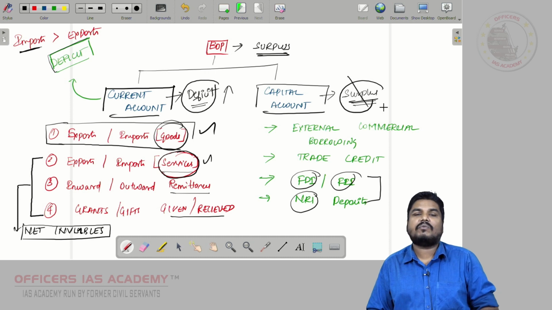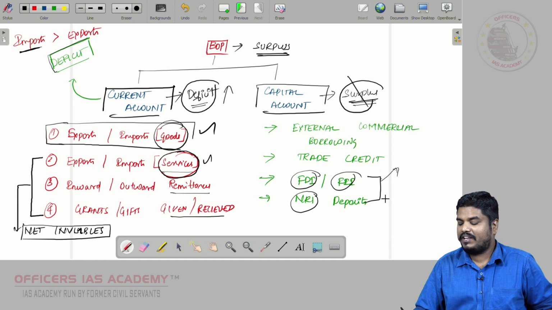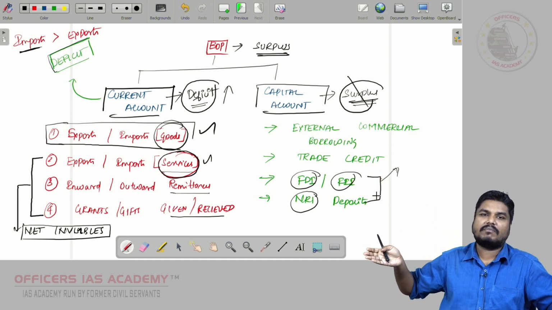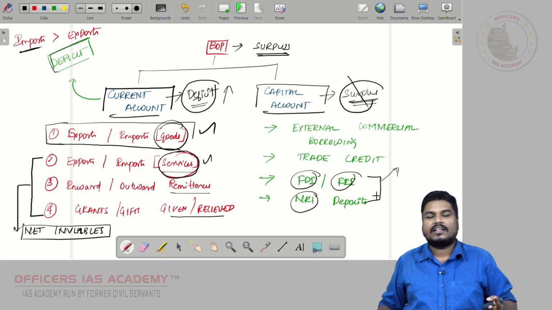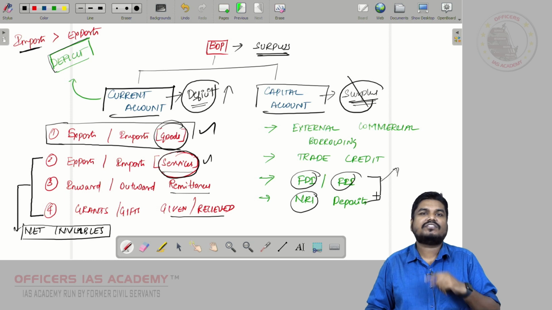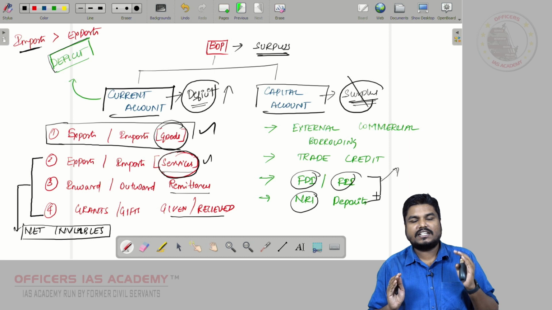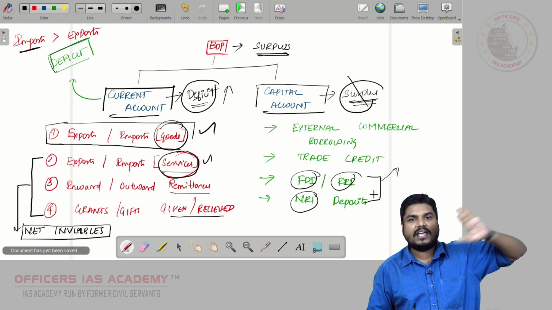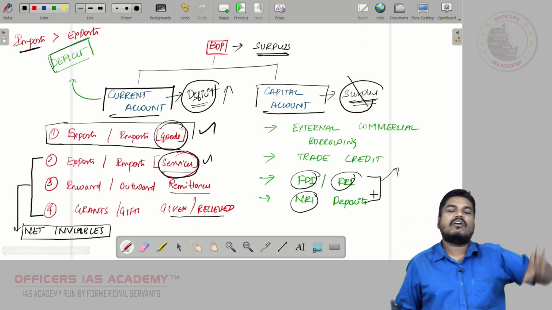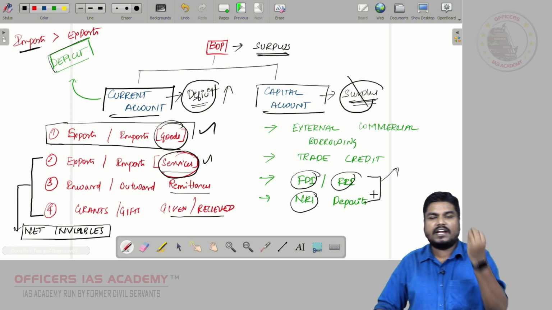That is why in 1991 we opened up our economy. We came with more FDI, more FII. We were opening up our economy. We were liberalizing. 1991 new economic reforms was not a matter of choice. It was compulsion. Since we were not having sufficient resource to repay our obligations, import obligations or debt obligations, external obligations, because we cannot pay in rupee, we need dollars.